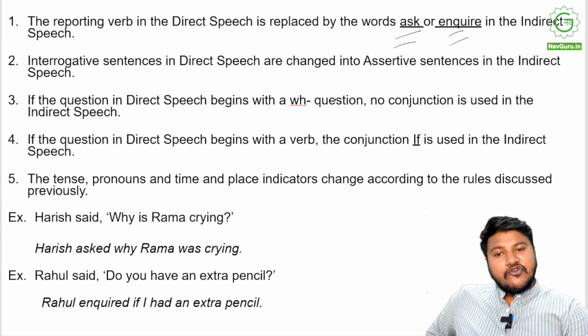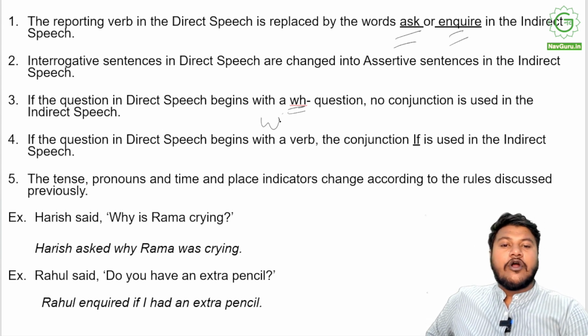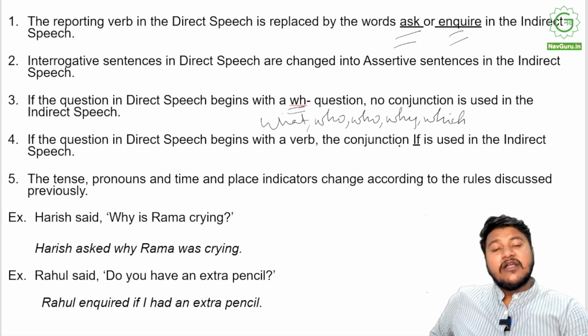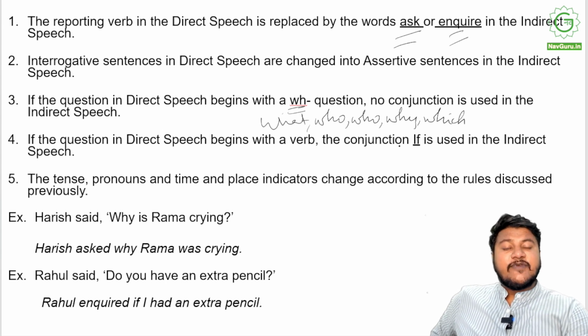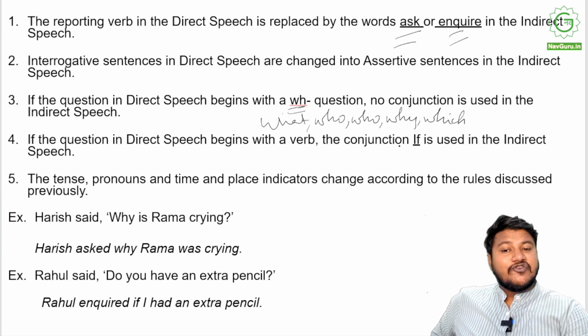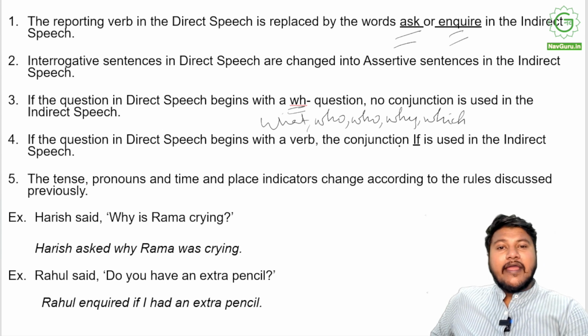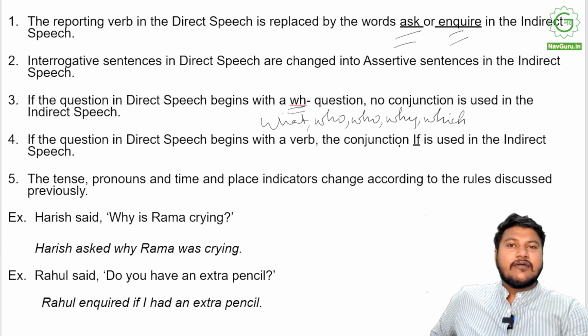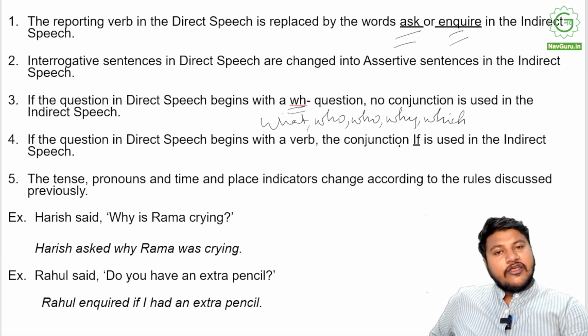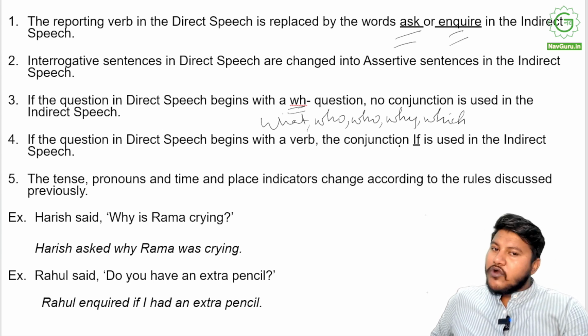Let's see how. If the question in the direct speech begins with a WH question word, what, who, whom, why, which, right? Words that begin with WH and automatically go on to become questions in a sentence. So if the question in direct speech begins with a WH question, no conjunction is used in indirect speech, right? Why did you cheat? I asked him why he cheated. Simple. I asked him why did he cheat, right? You becomes he. So yeah, no conjunction is used.